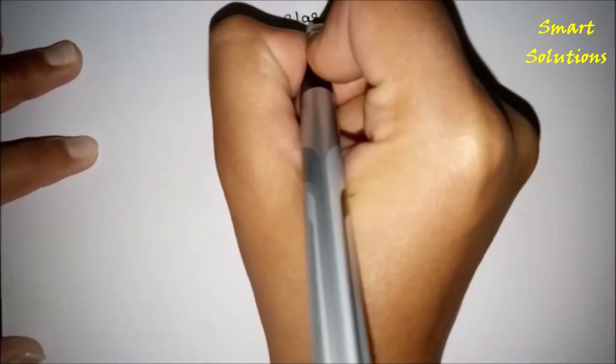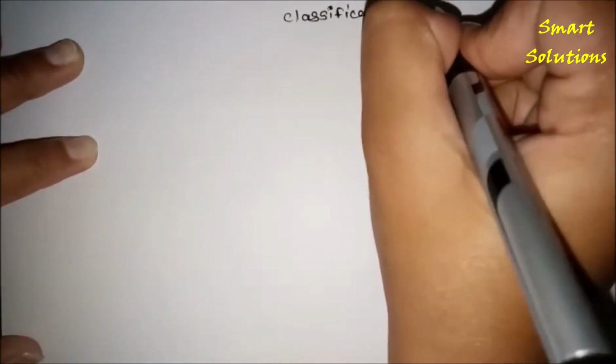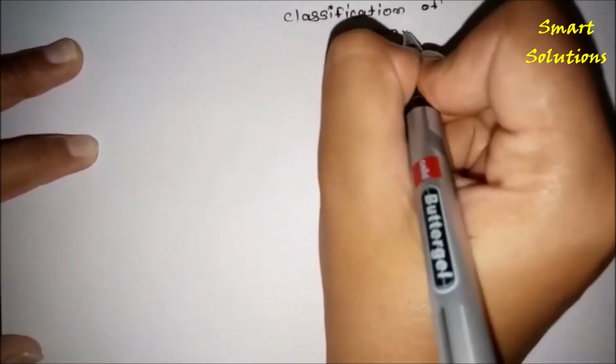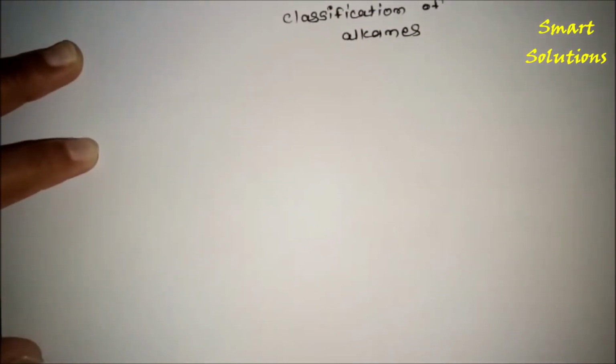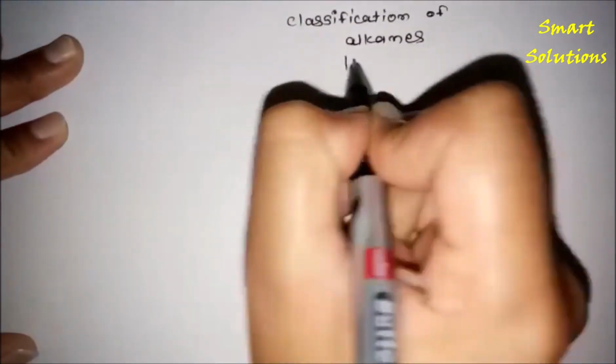Okay, so the next part is the classification of alkanes. First, alkanes are classified in two main groups.